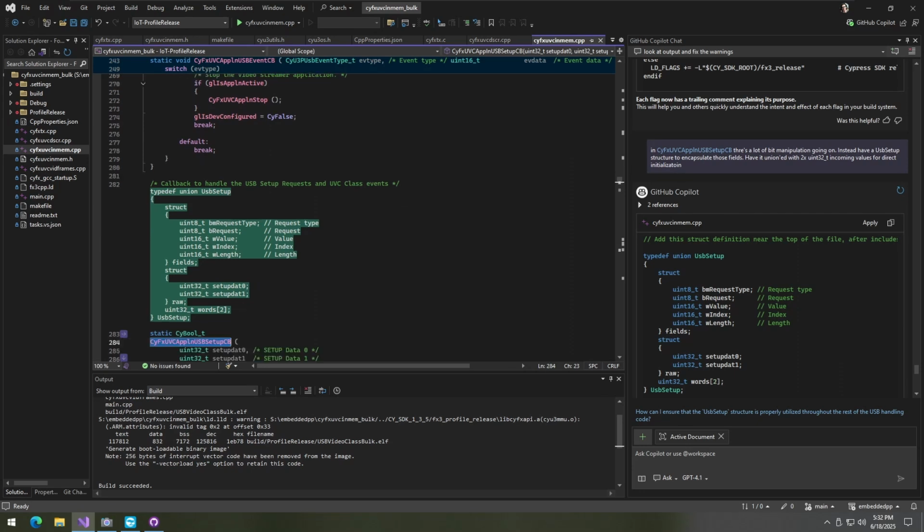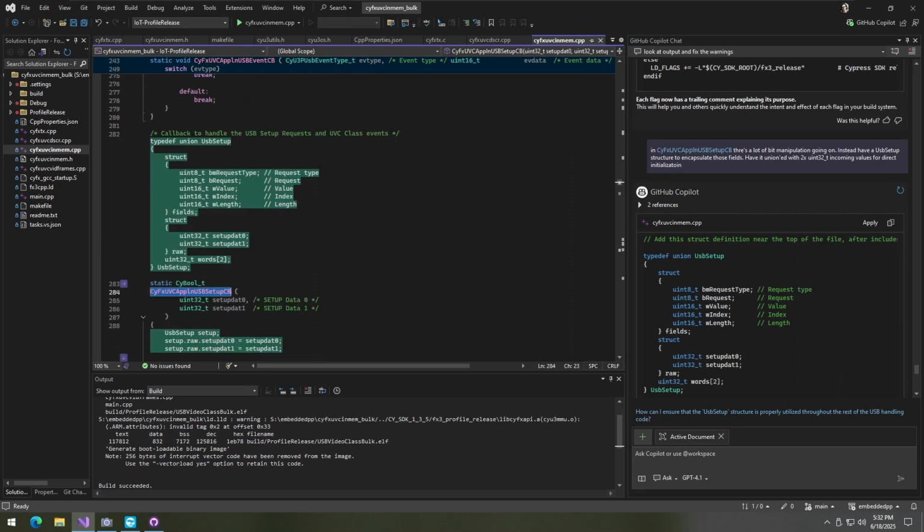So there is this typedef union. Well, typedef, we can change that typedef from C into C++ regular union without typedefs. There are unnamed structs inside.